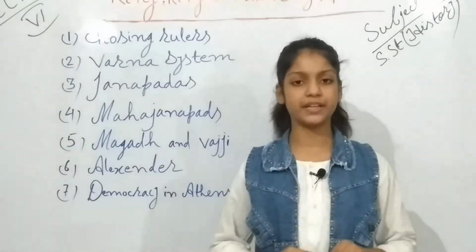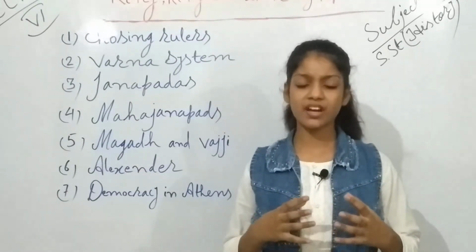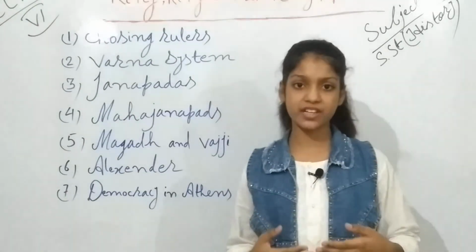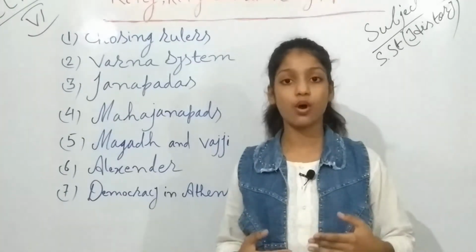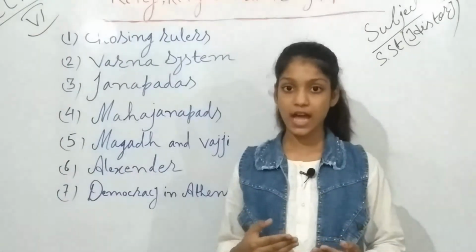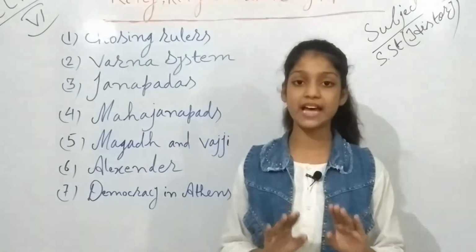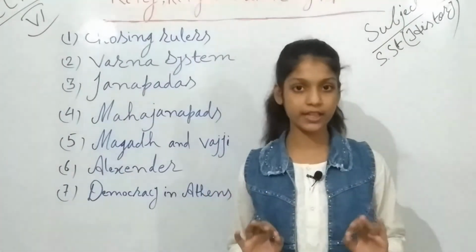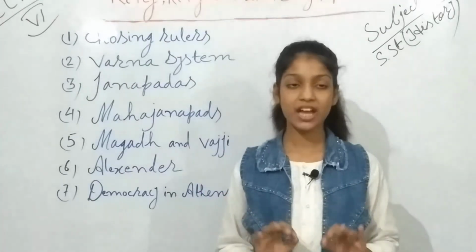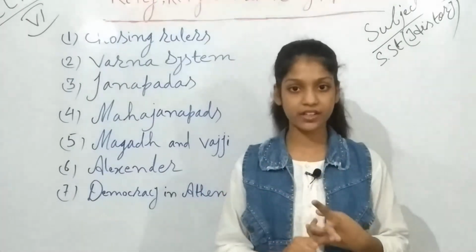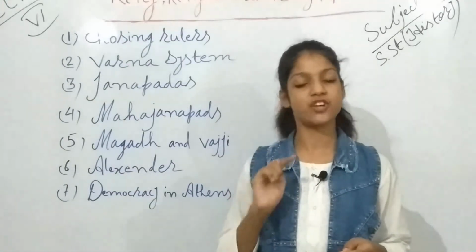Hunters, gatherers, laborers, and also those who helped in burials and cremation were called untouchables. I think you know the meaning of untouchables: those who were not allowed to be touched.